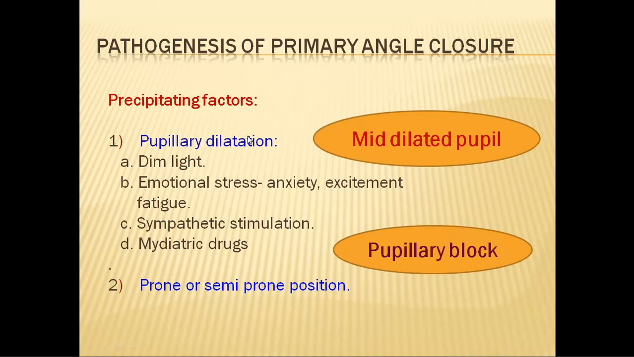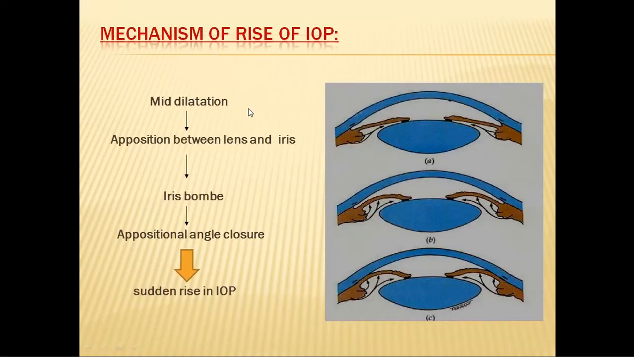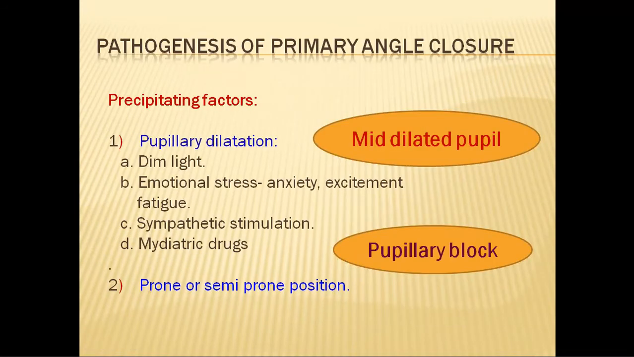Now coming to the pathogenesis. There are so many people in the world who are hypermetropic, who have shallow anterior chambers, but not everybody undergoes the disease process. So there are certain precipitating factors which trigger the disease. Most important is pupillary dilatation. A mid-dilated pupil is a trigger factor for an angle closure attack. What happens is that in the mid-dilated pupil position, the pupil becomes blocked. So there is a pupillary block.